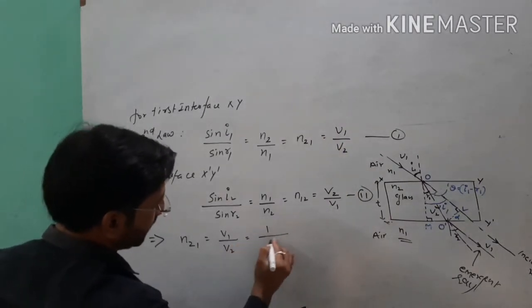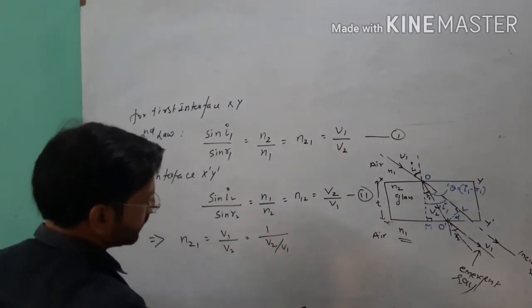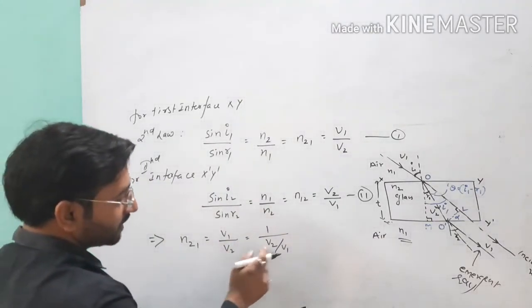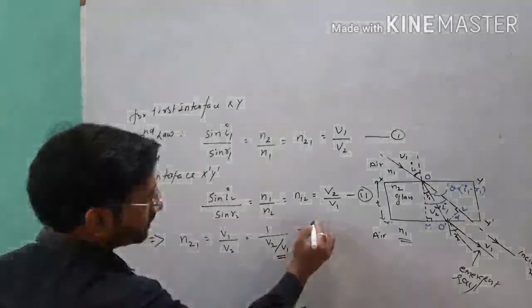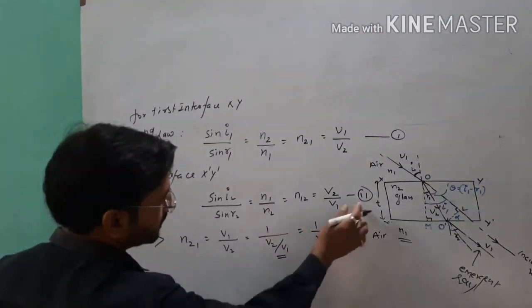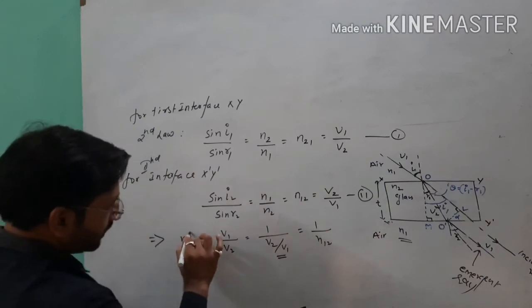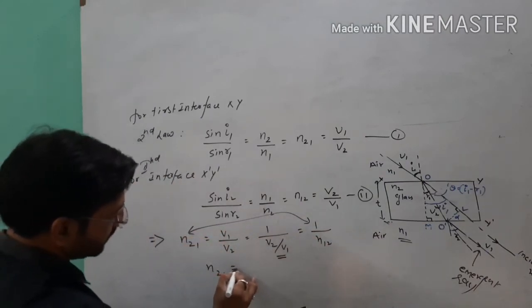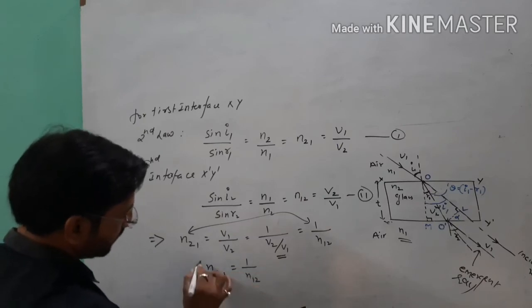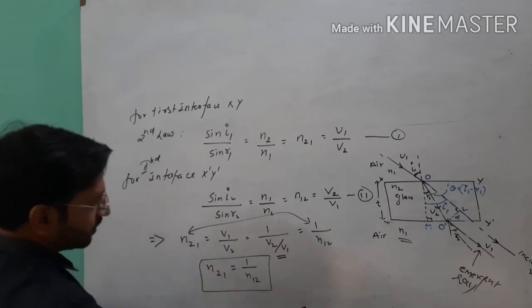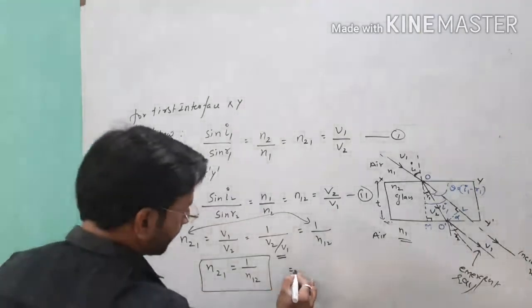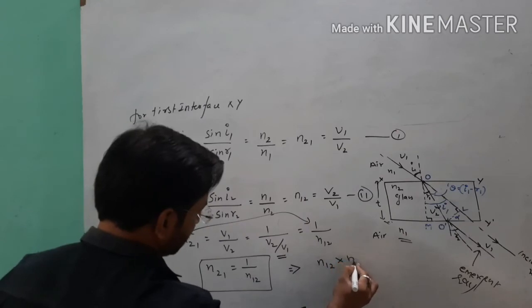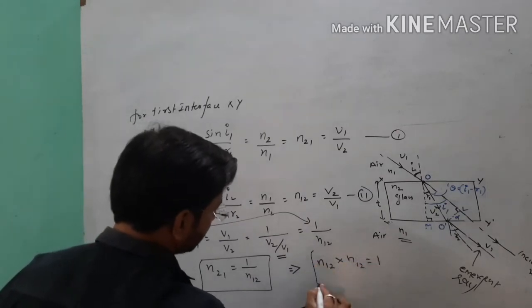How is it? Like this. Point clear, student? This will be written in this form. So this value is equal to 1 over N12 from the second equation, you can see. So if I see this and this equation, I will use N21 is equal to 1 upon N12. This is very common for you. Don't forget this. And here I will use this relation, like this, also equal to 1.